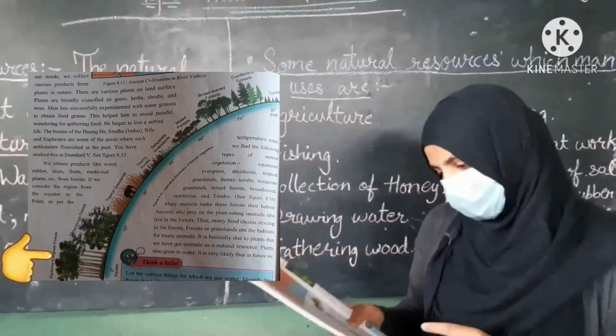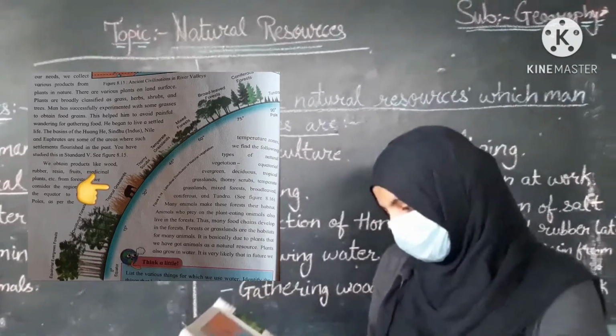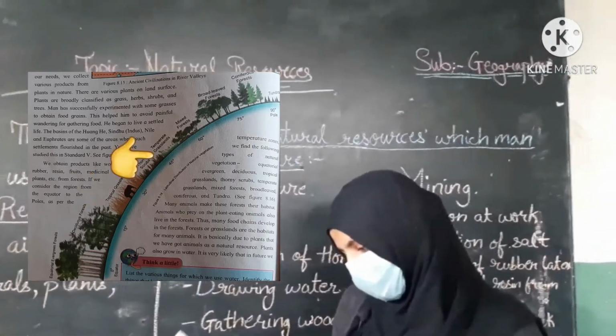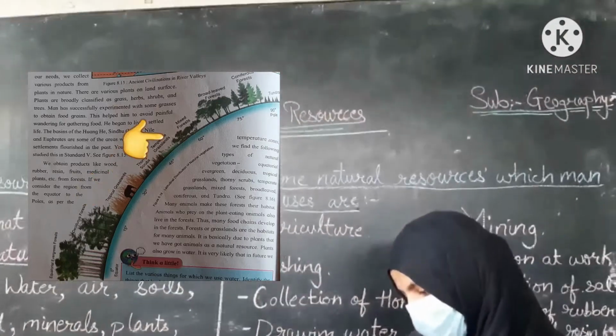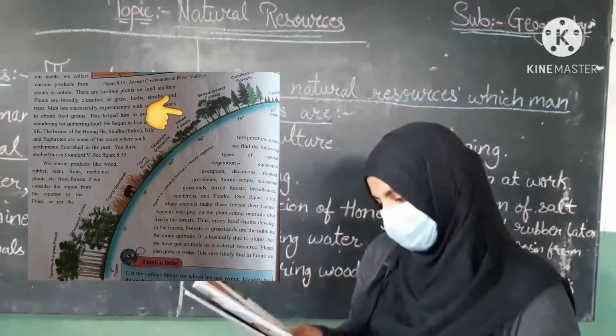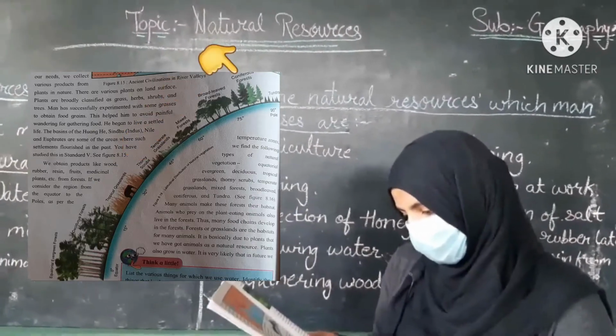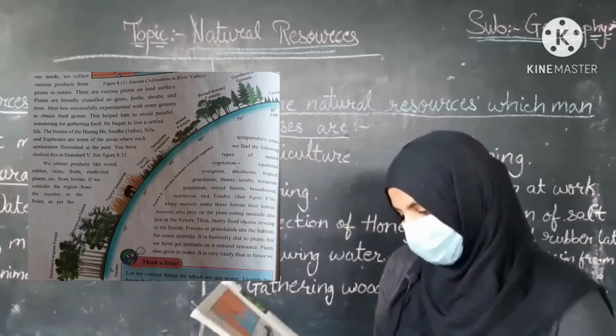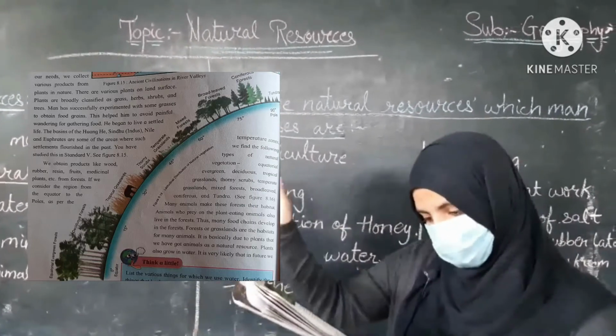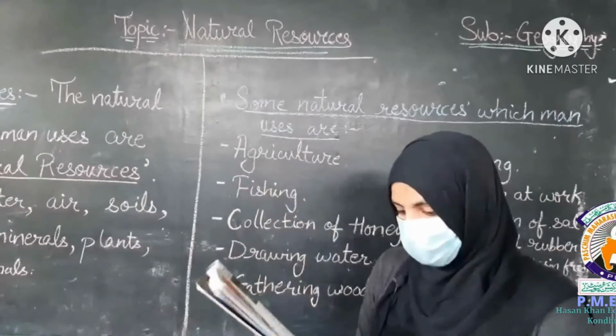Equatorial evergreen, deciduous, tropical grasslands, thorny scrubs, temperate grasslands, mixed forest, broad-leaved, coniferous and tundra. These are from south to north, 0 to 90 degrees.